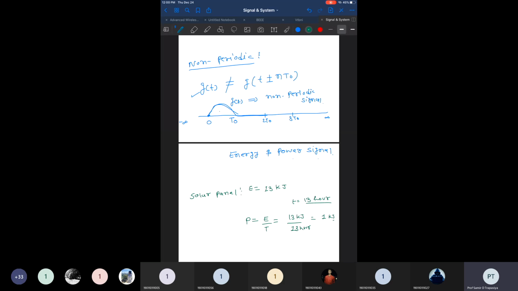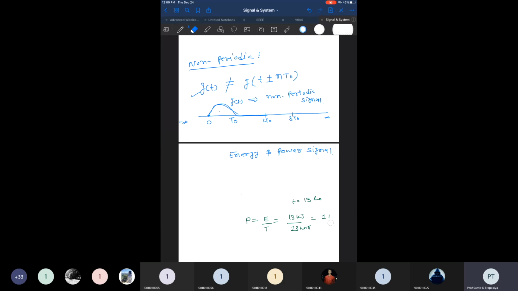I'll give you one more example that may be more suitable for you. Whenever you have a new car, we discuss the torque and all. So what are torque and power? Whenever you press the accelerator, you instantly get a boost in power.